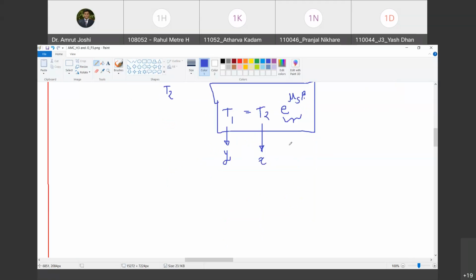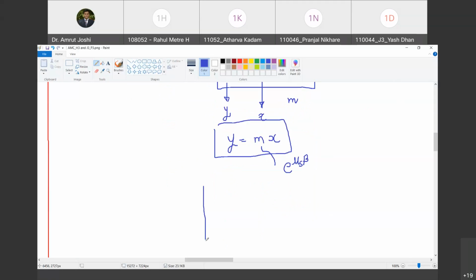Yes. So can I call it as m? And what do I get? I get the equation of line y is equal to mx. Do you agree with me? What is the slope of this line? Slope of this line is e raised to mu s beta. Happy? Are you with me? Yes.